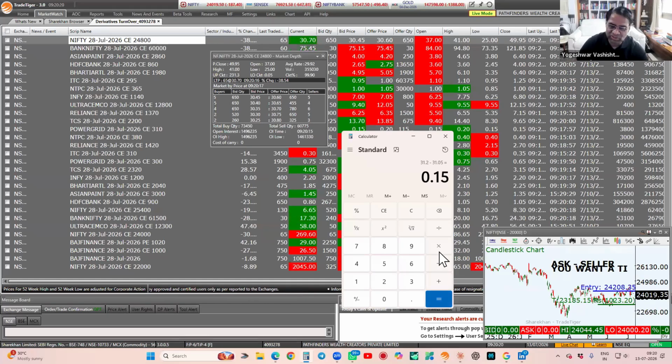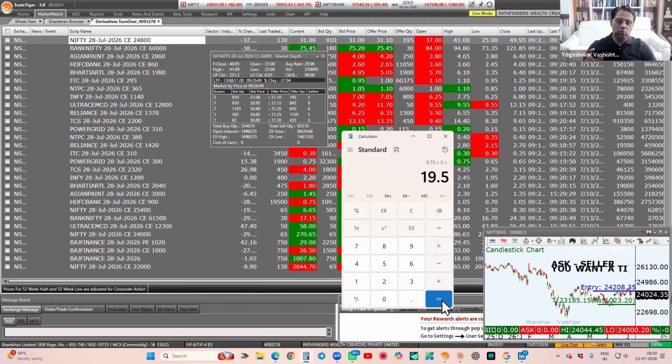Spread is 0.15 into the lot size of 65, which is 9 rupees and 75 paisa. 9 rupees and 75 paisa is the spread here. And if let's say he buys, this is the spread. If he sells, this is the spread. So his cost of doing business is 19.5 rupees. 19 रुपए 50 पैसा is the cost of doing business.